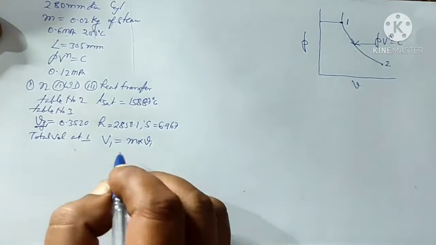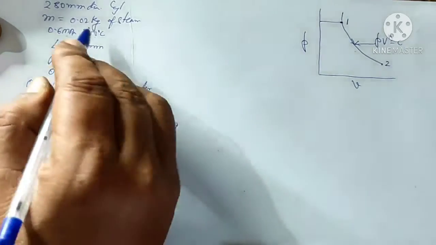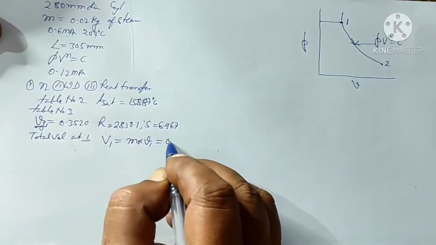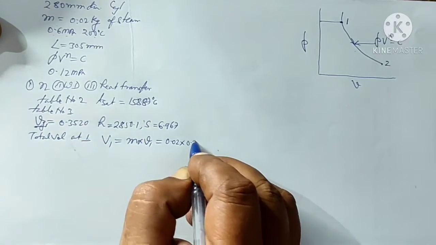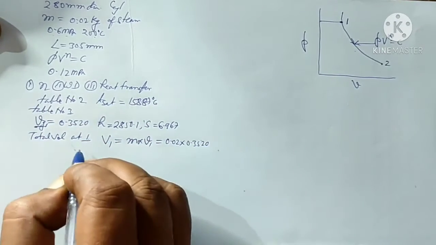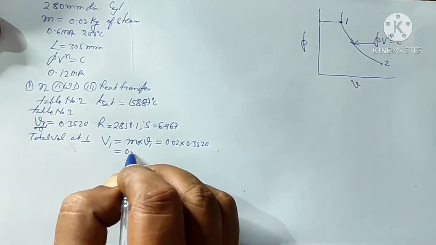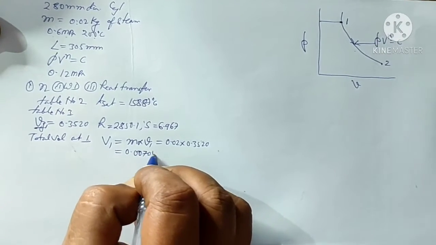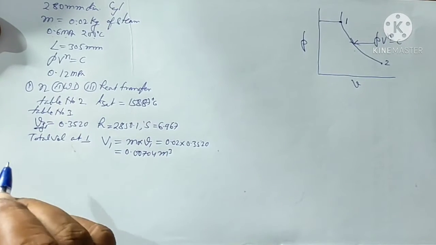Substituting the values, m is 0.02 kg multiplied by specific volume 0.3520. This comes out to be 0.00704 meter cube. So this is the volume at point 1.